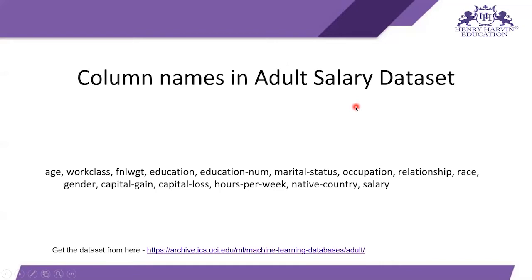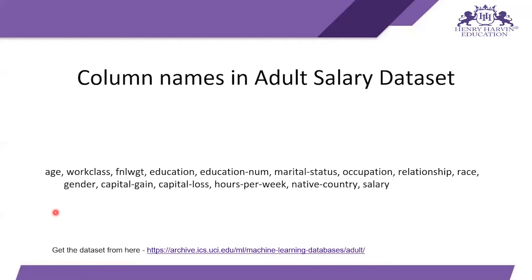First of all, you can get the adult salary dataset from the UCI repository. UCI repository gives you free datasets, and I will show you how you can download this, or you can just click on this link to go to that dataset. Here are some classes. I think I should tell you about these classes, because when dealing with datasets you get a problem where your first row becomes the header, and solving that issue would be helpful for you.